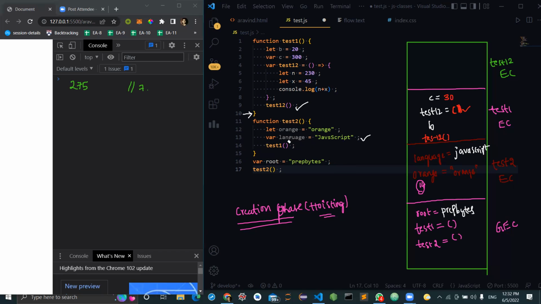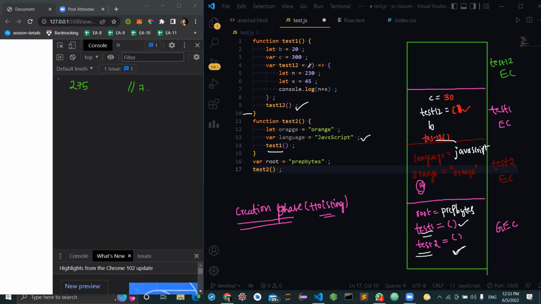And in this call of test1, is there a variable test1 within this test? No. Then what should happen? Lexical environment. It goes with the lexical environment. And where is the test2 variable in the RAM? Test2 is there in the global. That means the parent of test2 is this global execution context only. And in this one, is there any other variable which is test1? Yes, sir.